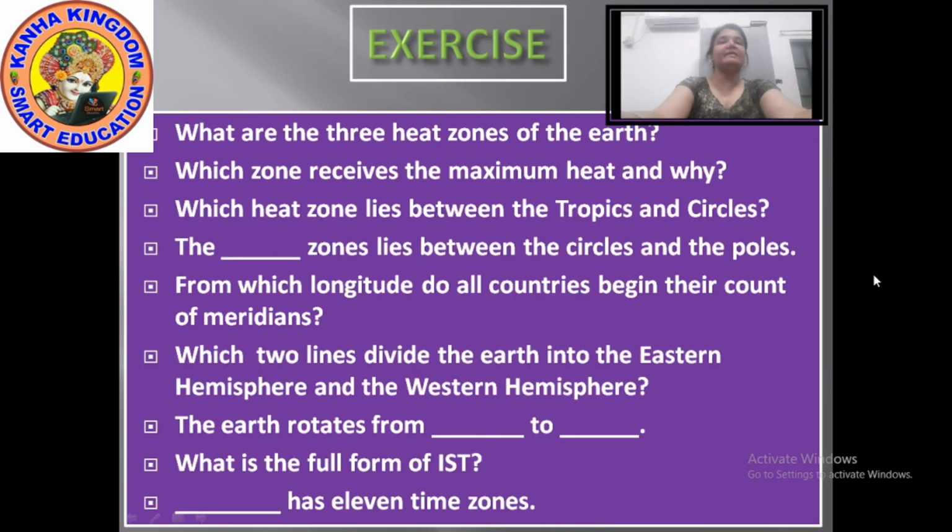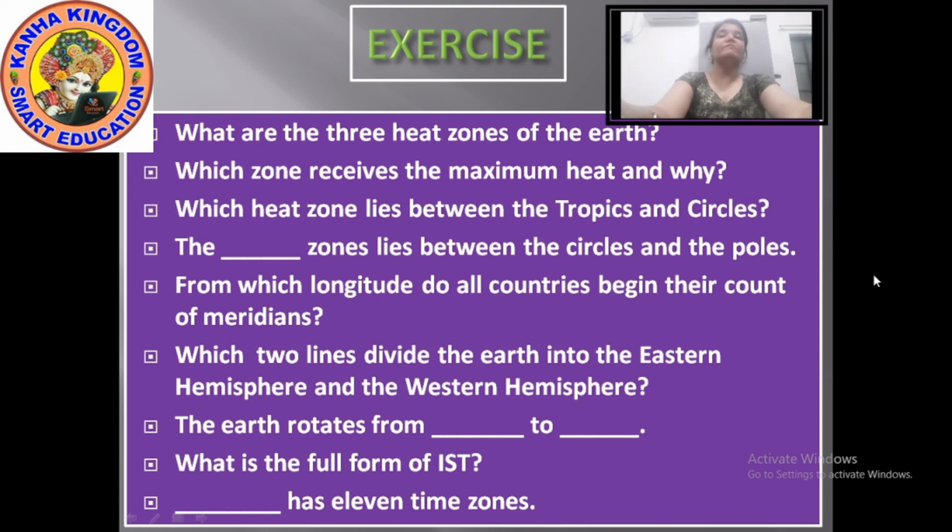Now to the exercise. Our first question: what are the 3 heat zones of the earth? By now you must know the names. They are the torrid zone, temperate zone and frigid zone. I repeat: torrid zone, temperate zone and frigid zone.